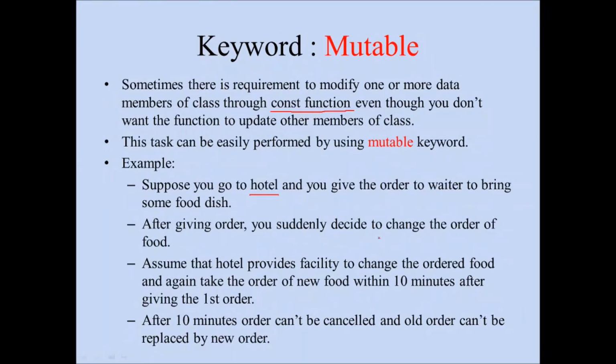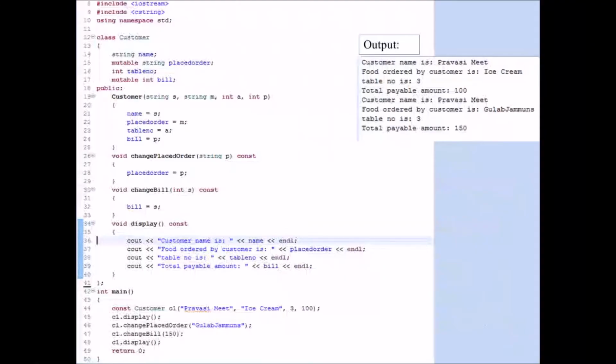Now assume that the hotel provides a facility to change the ordered food and take the order of new food within the first 10 minutes only. So if you are changing the order within the first 10 minutes, it is allowed in the hotel. After 10 minutes the order can't be changed. So we are here considering a database or a program which is maintaining the hotel orders. Let us see this example and check how the mutable keyword is used.